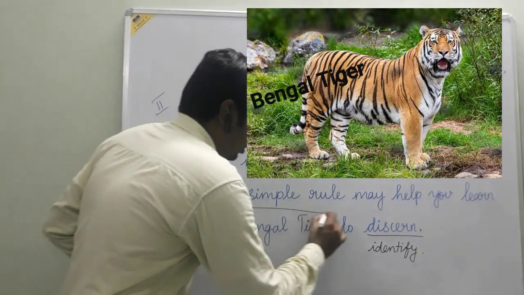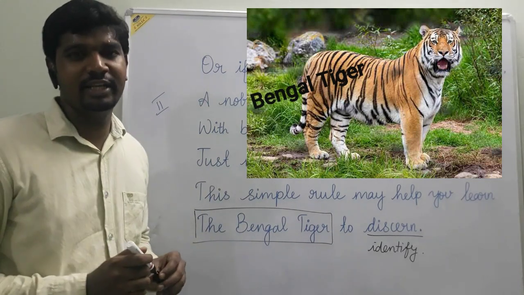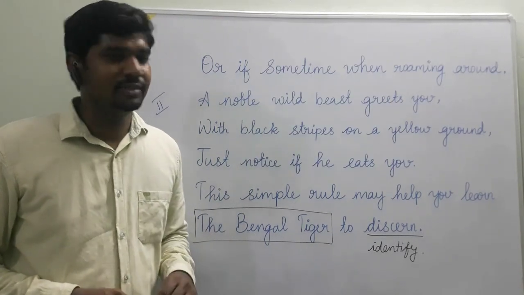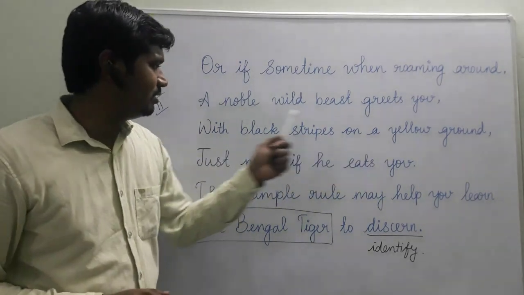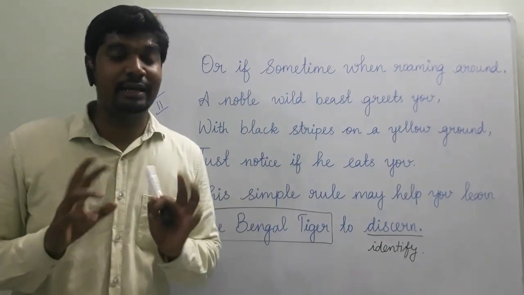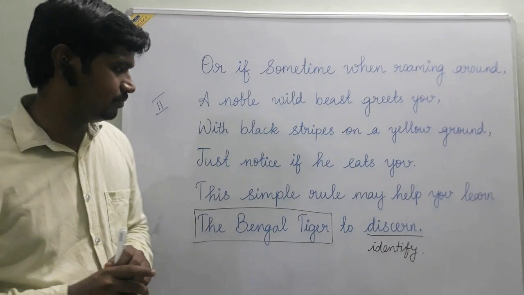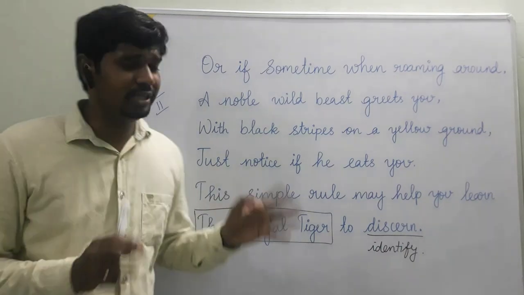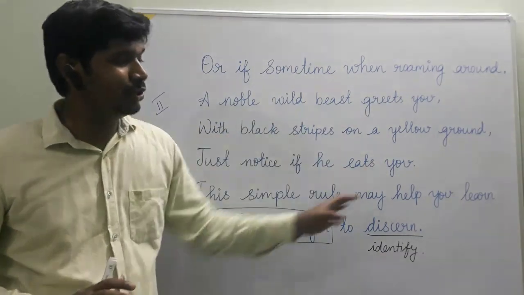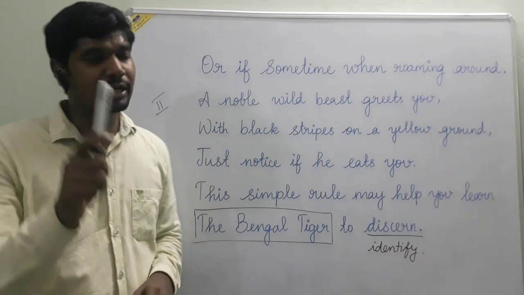So the second stanza reveals the characteristics of the Bengal tiger. He is such a noble beast and he is yellowish in color with the black stripes on it, and he directly tries to eat you, like to take its prey. So if you are able to encounter such characteristics on your way, then you need to identify or recognize that the beast is the Bengal tiger.